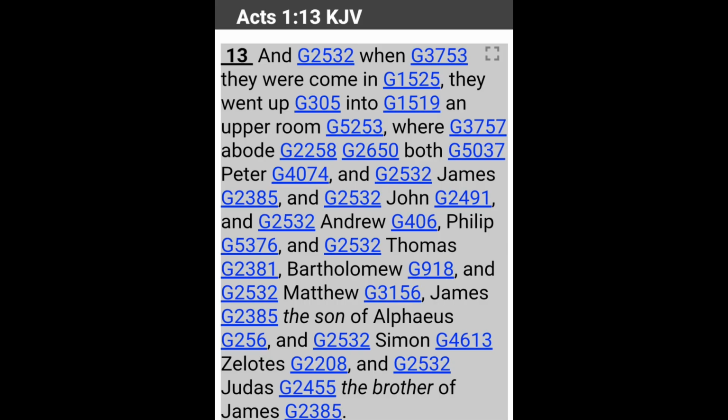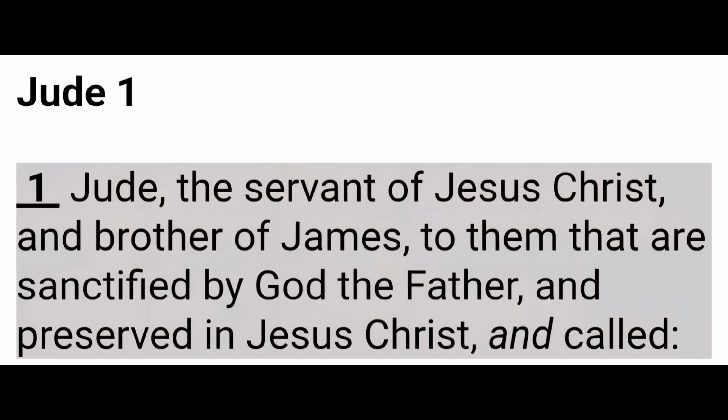And here we see Judas ending with an S as G2455. And in the book of Jude, we see Jude, the servant of Jesus Christ and brother of James. This is apparently the same man, and notice that he's the brother of James, and it doesn't say he's the brother of Christ.